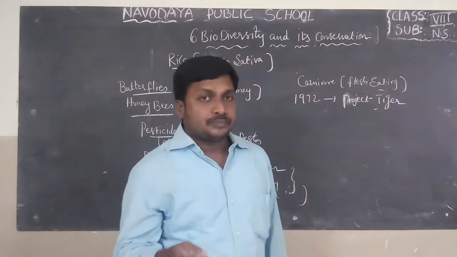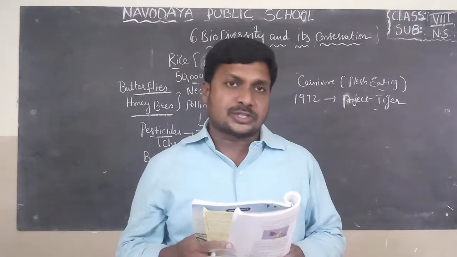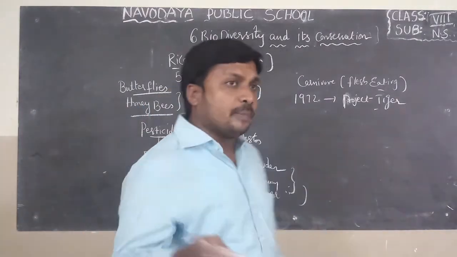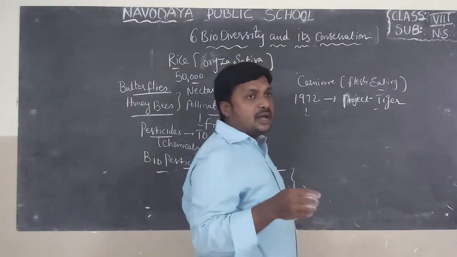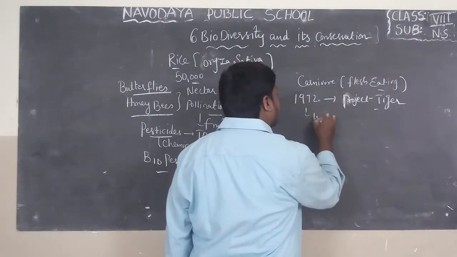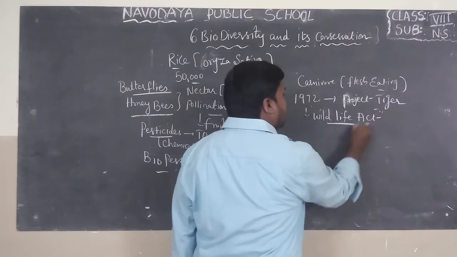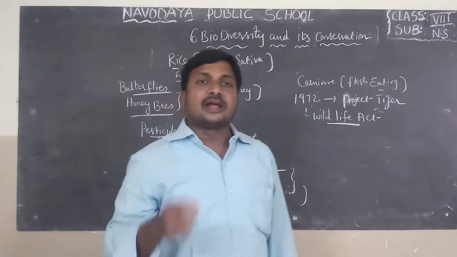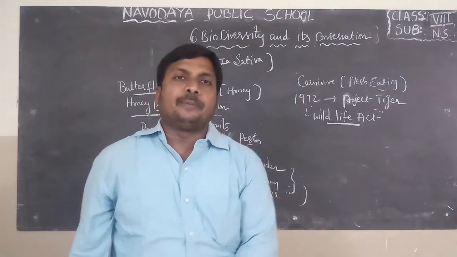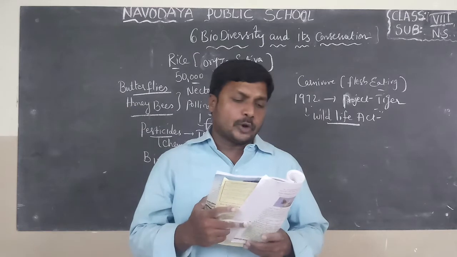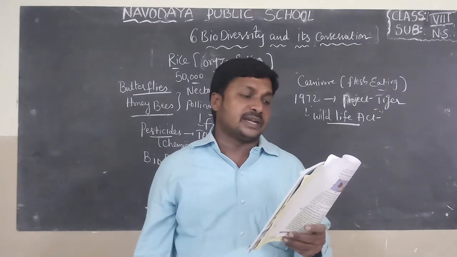According to this act, hunting will be prohibited, poaching will be prohibited, and selling of forest goods will be undertaken by the government. In the year 1972, the Government of India established a program known as the Wildlife Act. According to this act, selling of forest goods must be taken up by the government, and hunting and poaching will be prohibited.